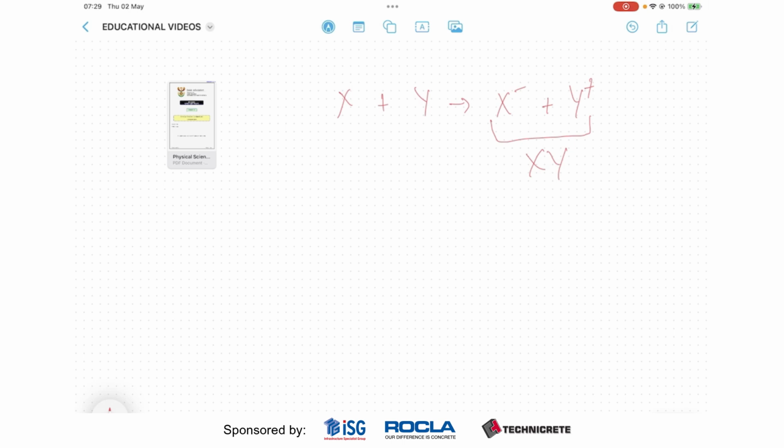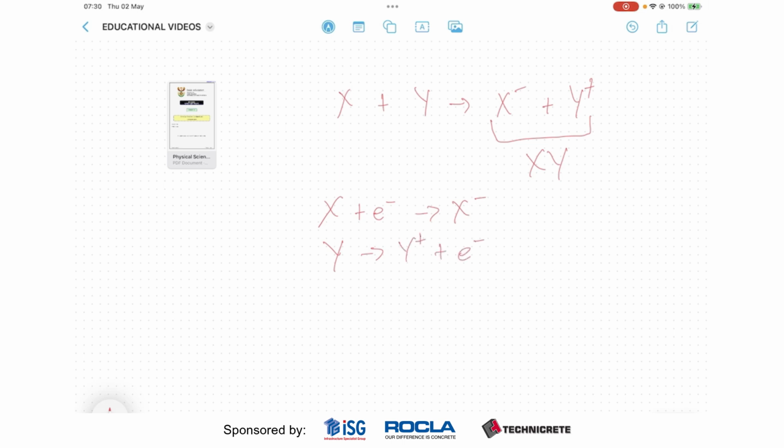It could be a couple of things, but this is not what's important. What's important is that if we break up this reaction into a couple of half reactions, we have X going to X minus, so it gains an electron. And we have Y going to Y plus, so it loses an electron.